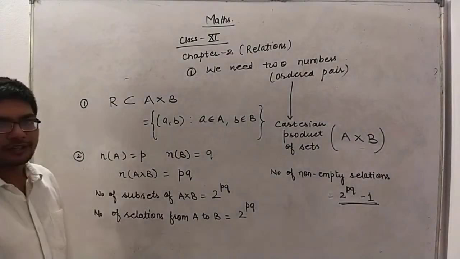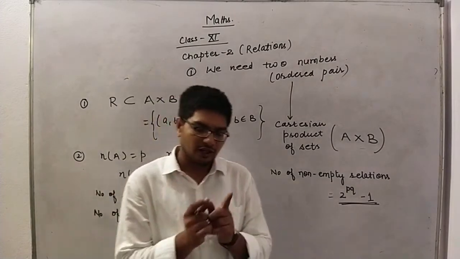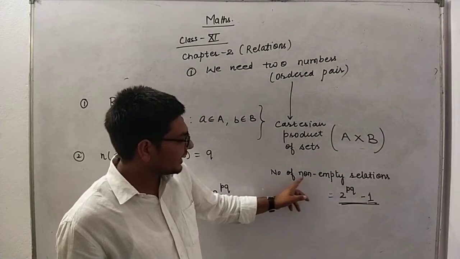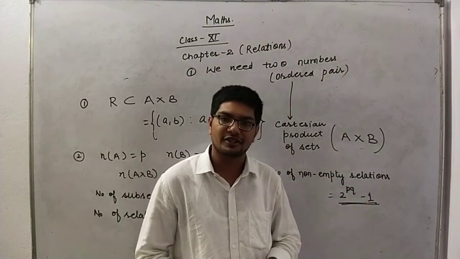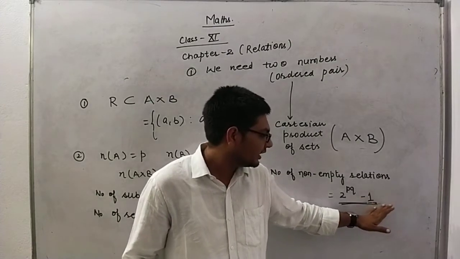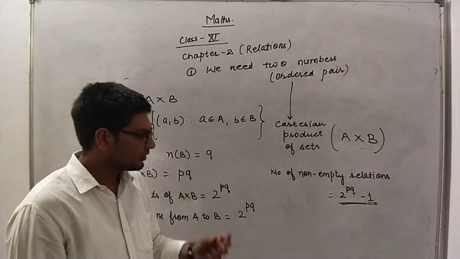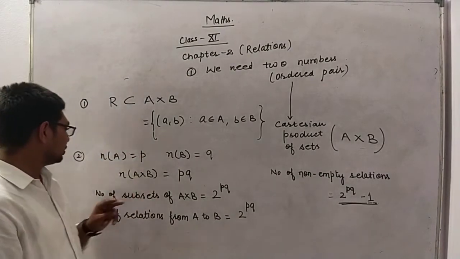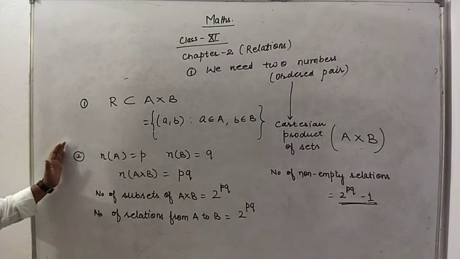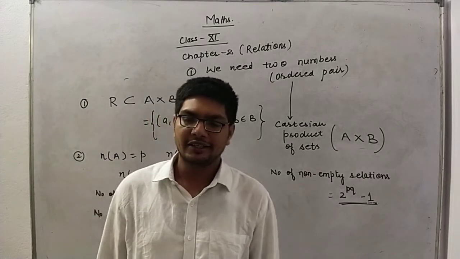Okay, why minus 1? Dear students, that 1 was your null set, we have removed it. Why have we removed it? Because we are asked the number of non-empty relations only. So we just remove the one element, the empty phi, and these are the total number of non-empty relations. These are the 2 points about relations that you need to keep in your mind, and next I will tell you how to represent the relations.